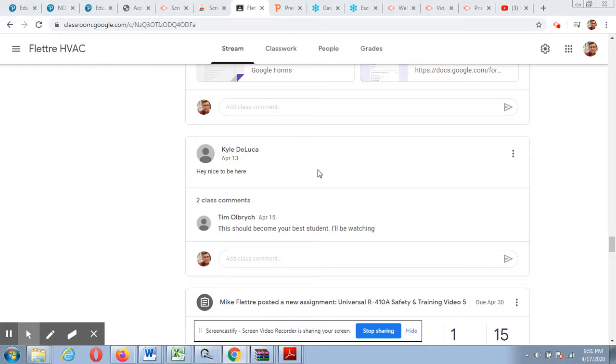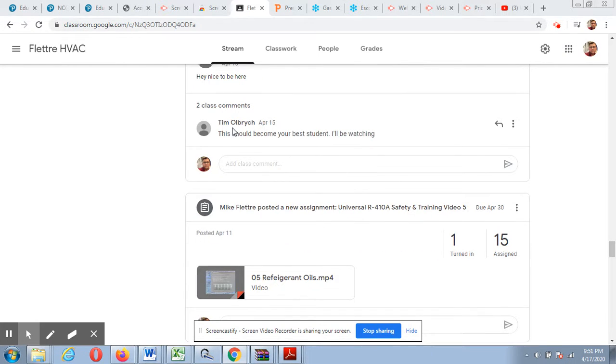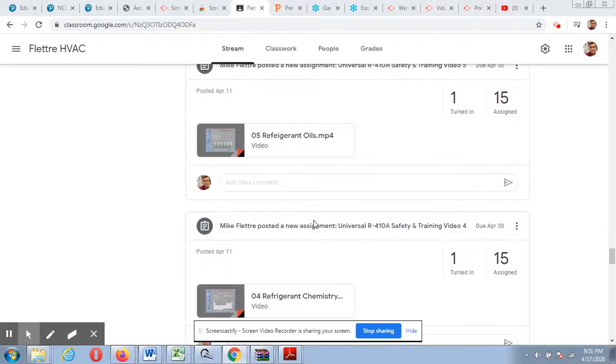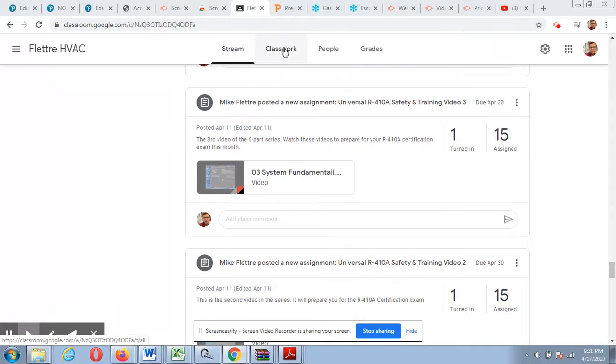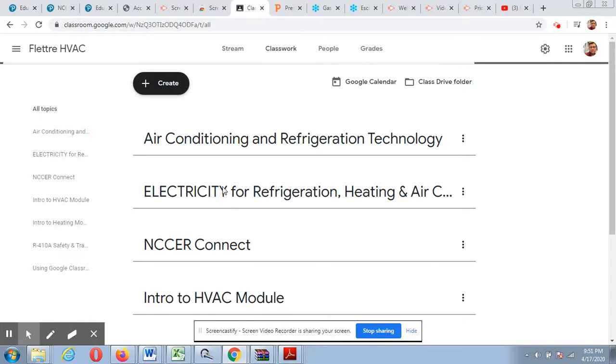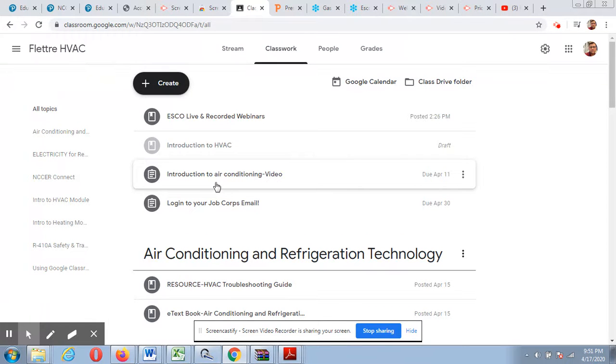And you can see Mr. DeLuca has left a comment there. Mr. Ulbrich has left a comment, so you're welcome to do that also. But if you move over to classwork at the top, you're going to see a number of different subjects listed. And underneath those headings are going to be titles for a number of different things.